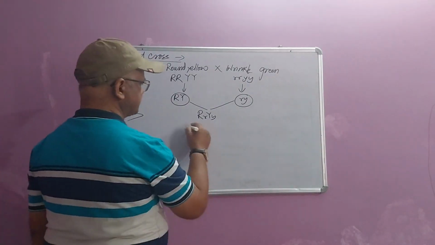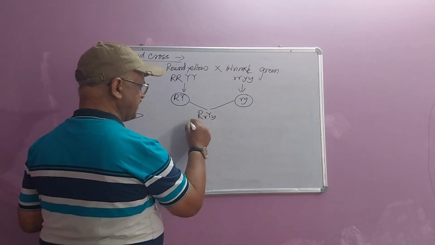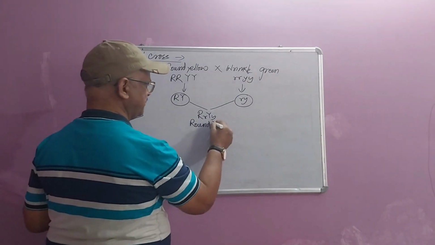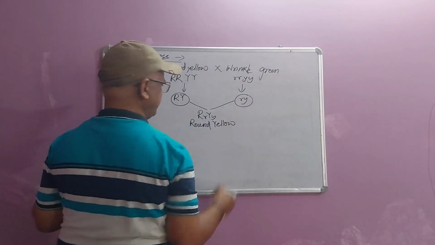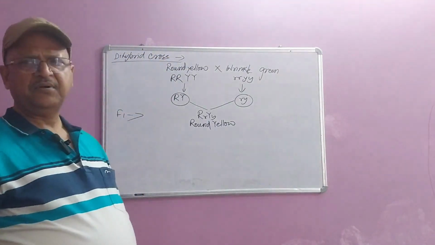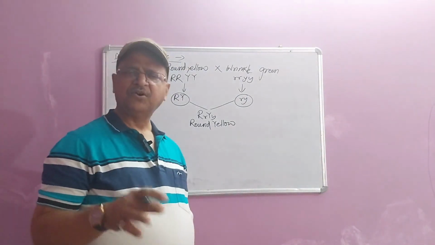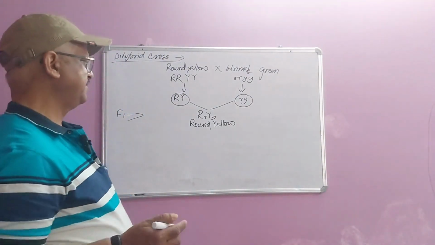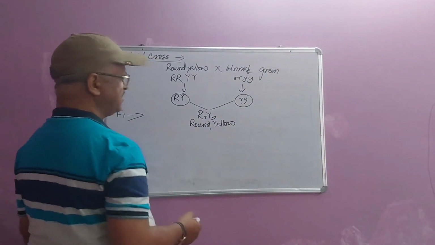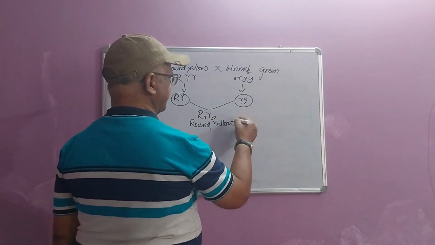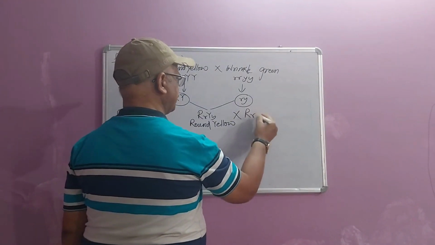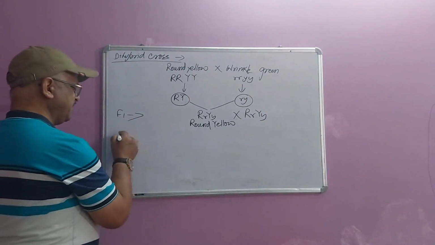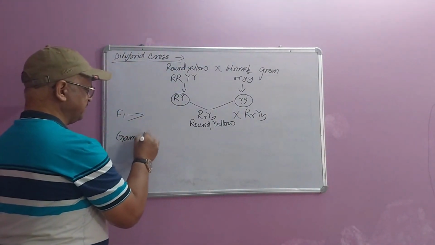The plants of the F1 generation are, because capital R is dominant, round, and because capital Y is dominant, yellow. So all the progeny in the F1 generation are round yellow, because capital R is dominant over small r, round is dominant over wrinkle, and yellow is dominant over green. That is why this is the condition, round yellow. If the round yellow variety is selfed, capital R small r, capital Y small y, now the gametes will be of different nature.